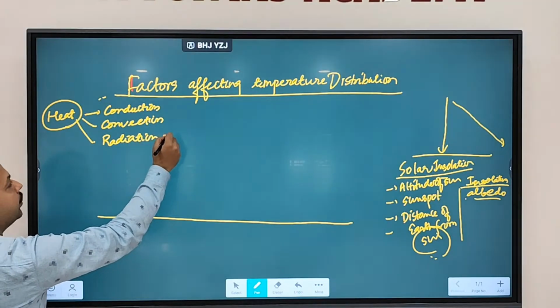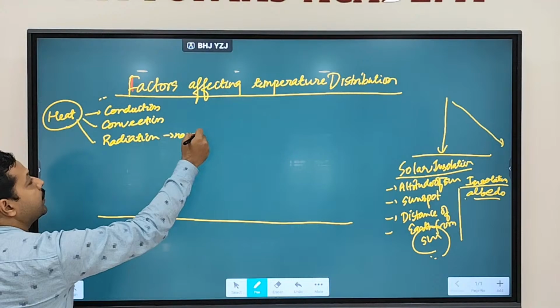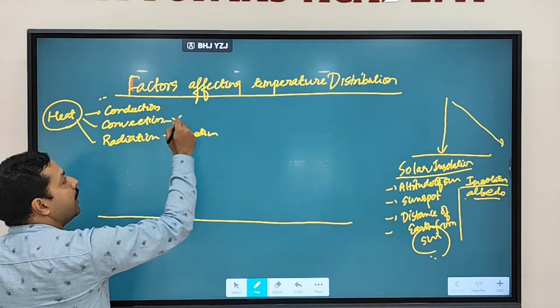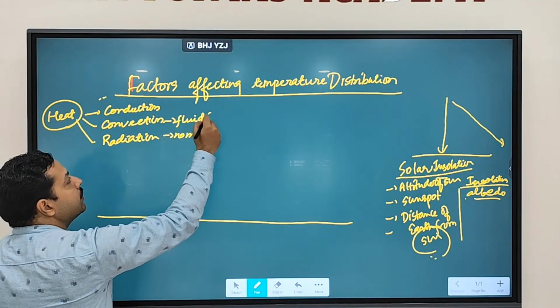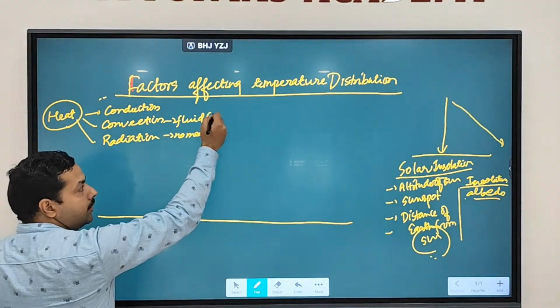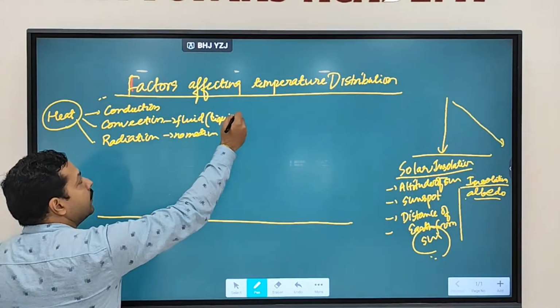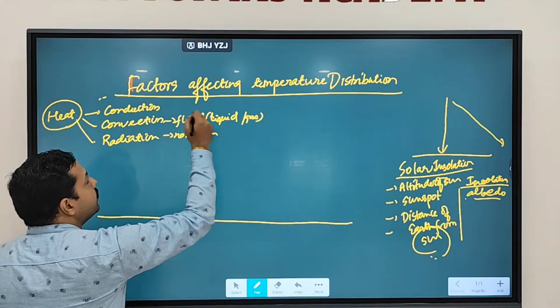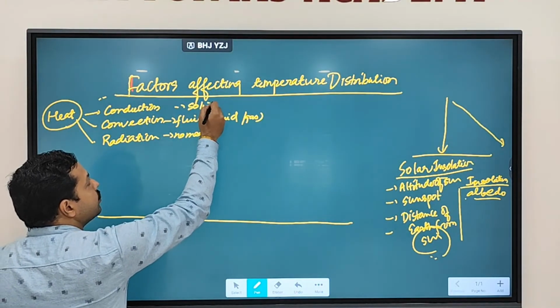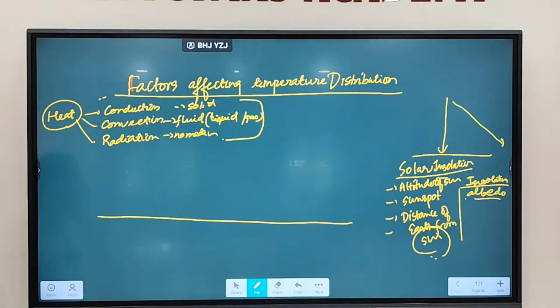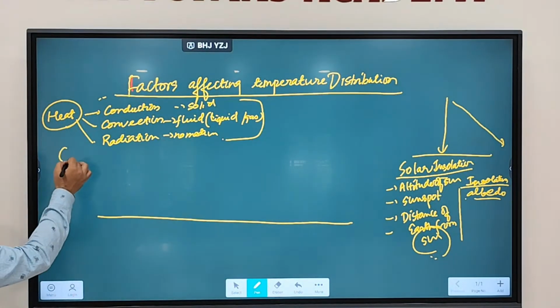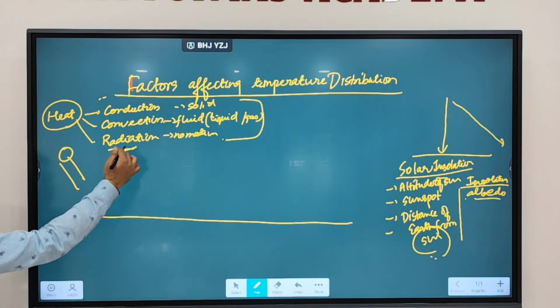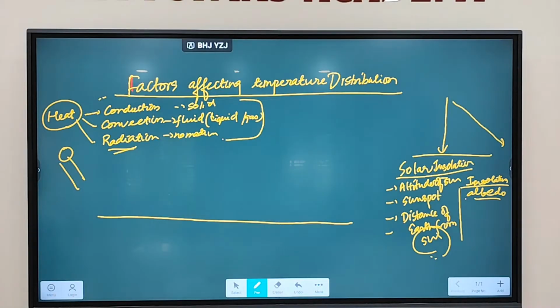Radiation means no medium is required. Convection happens in fluids. Fluid means what? Liquid and gas. And conduction happens in which medium? Solid medium. So we discussed that heat transfer primarily happens in these forms. The sun's energy is coming in radiation form. No medium is required for the sun's energy to reach the Earth. So that's why it is called solar radiation.